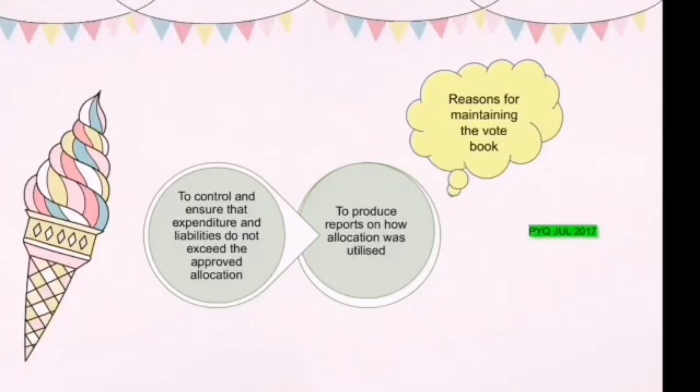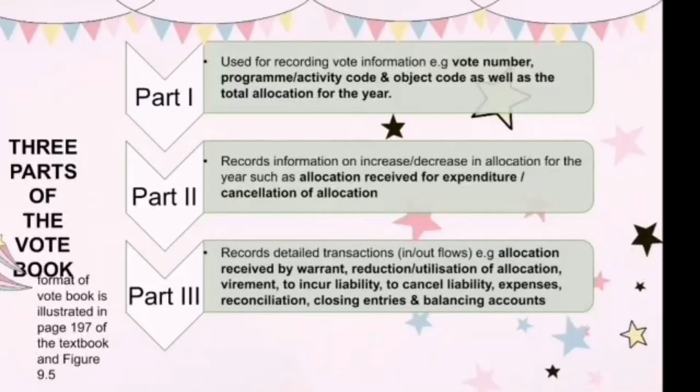So these reasons for maintaining the vote book came out in the past year question, July 17, question 5A. So among the reasons for maintaining the vote book are to control and ensure that expenditure and liabilities do not exceed the approved allocation and to produce reports on how allocation was utilized. So, the vote book is divided into 3 parts.